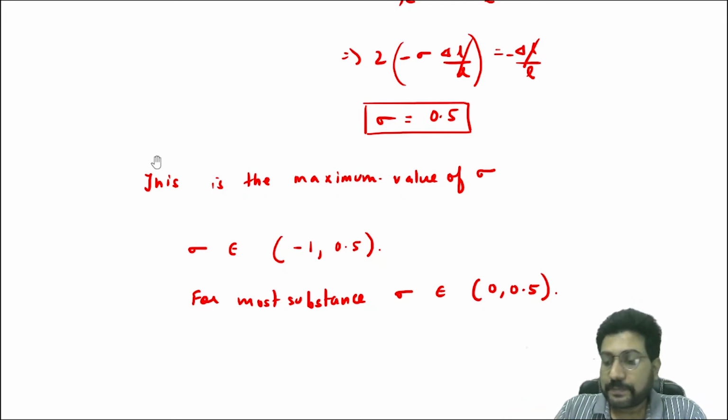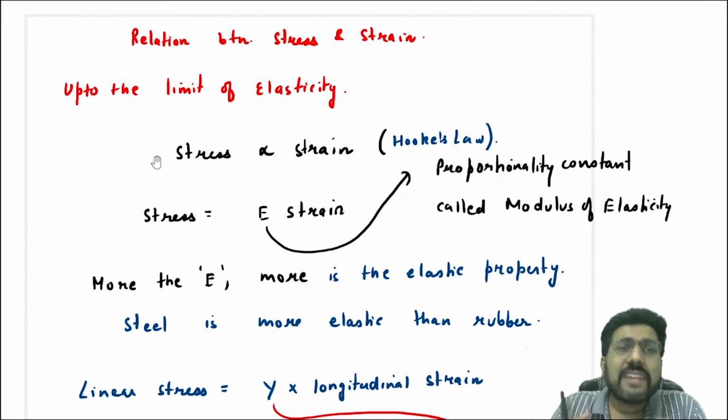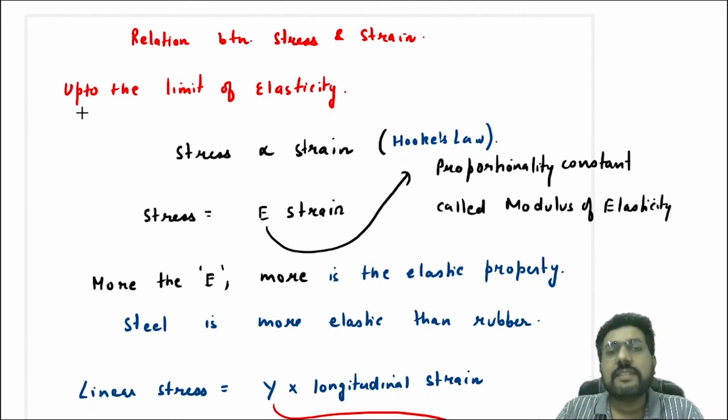Now, the relation between stress and strain, or you can say Hooke's law. Up to the limit of elasticity, stress is directly proportional to strain, and this is Hooke's law.